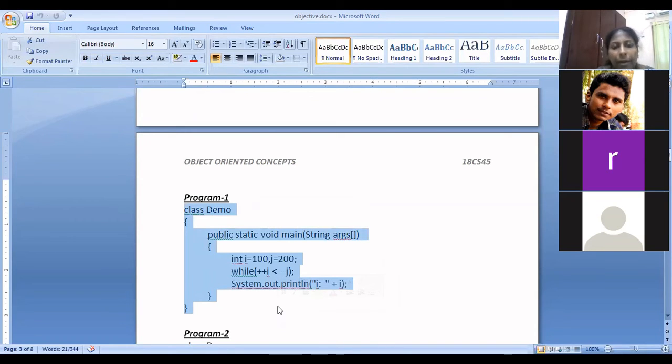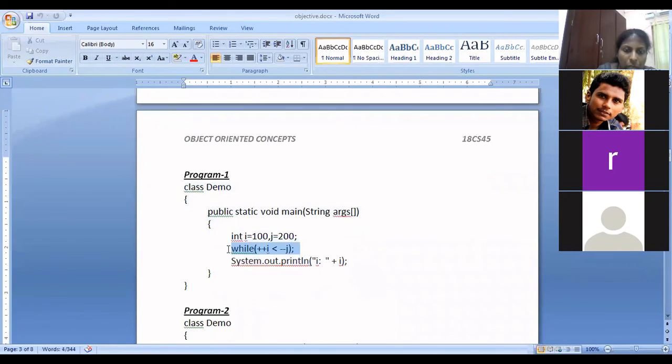i equal to 100, j equal to 200, while ++i less than --j, semicolon. If I put a semicolon at the end of the while loop, what does it mean? There's no do here. It is a while loop without statements. So it will simply execute this condition, ++i less than --j. So what is the output? 101 less than 199. Like that, it will keep on going. At one place, it will stop. Which place?